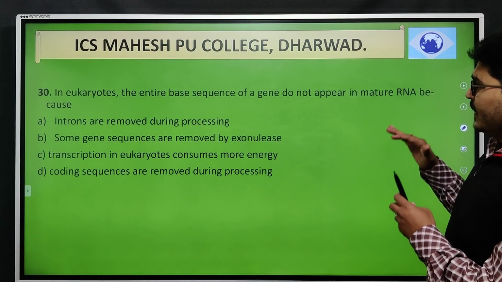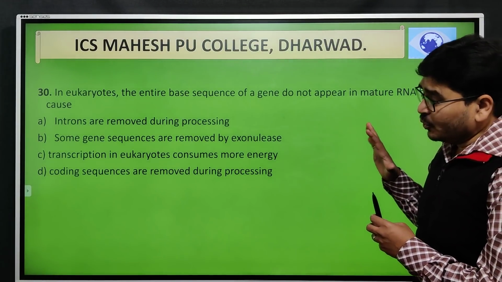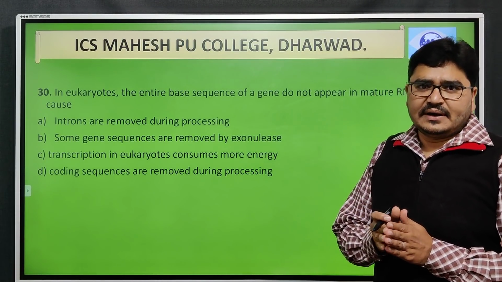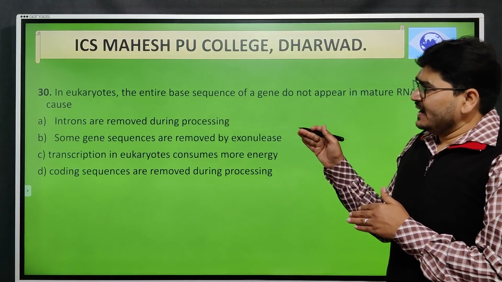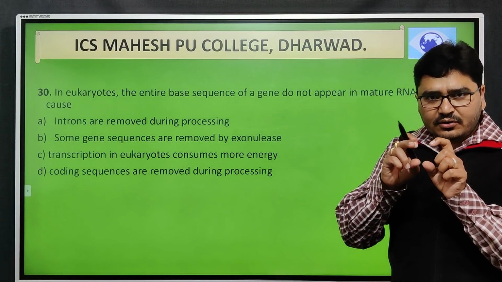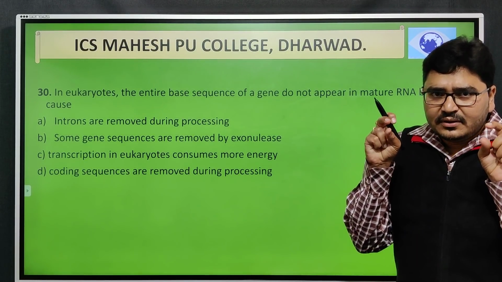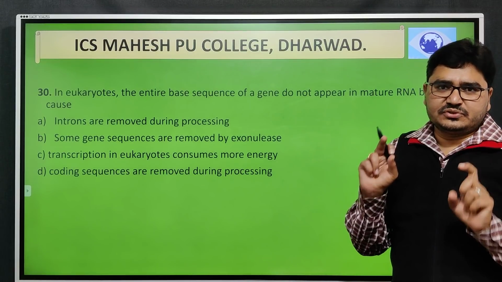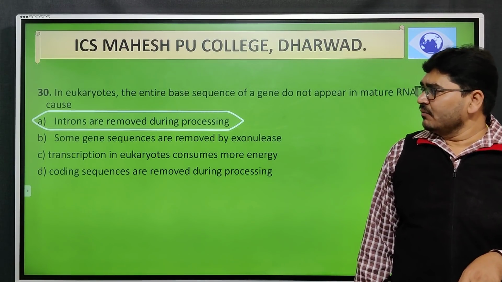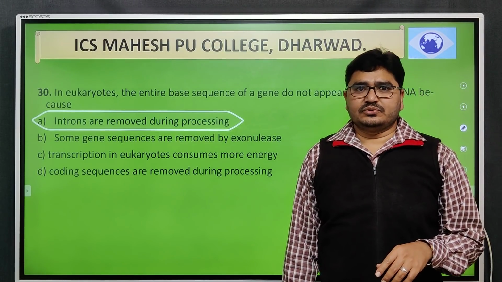As we all know, in eukaryotes there are introns and exons, that is coding and non-coding parts. Finally introns are removed during the process, where the exons are combined to give the proper coding sequence. So the right option is A, introns are removed during the process.